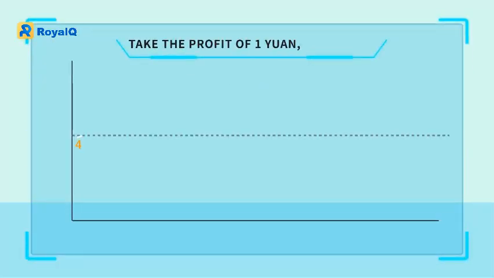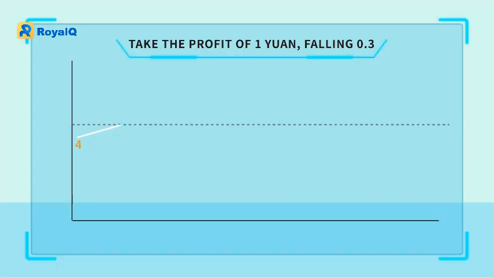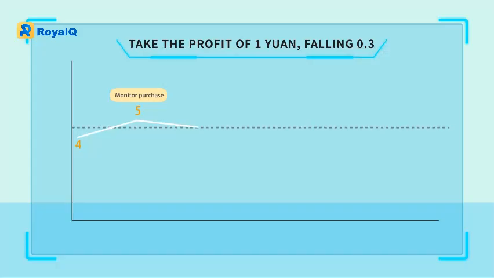How the automatic trading is sold. The price of Bitcoin starts to rise. Suppose we set the take profit to be 1 yuan, and it falls to 0.3 yuan to sell. When the price of Bitcoin rises from 4 to 5, the software starts to monitor the selling. If the price began to fall, and the decline reached 0.3 yuan, that is, it rose from 4 yuan to 5 yuan and then fell to 4.7 yuan.